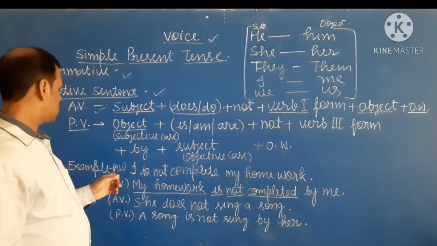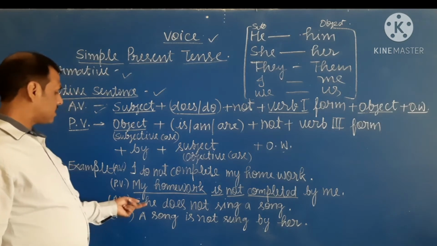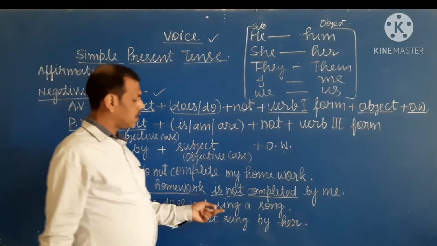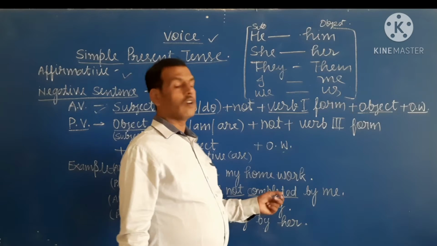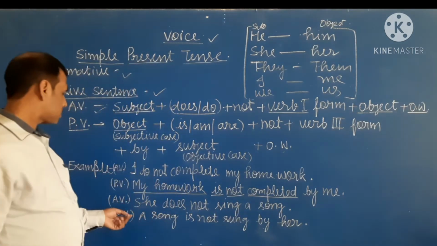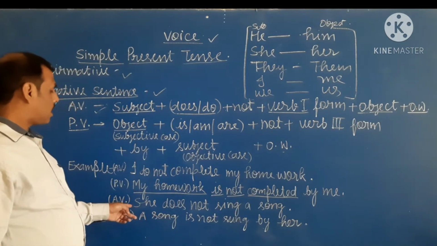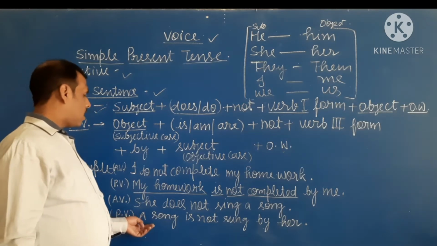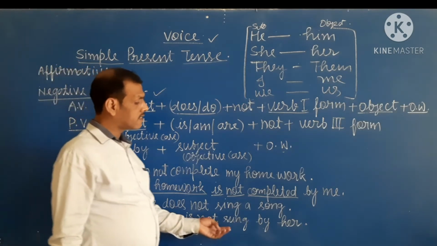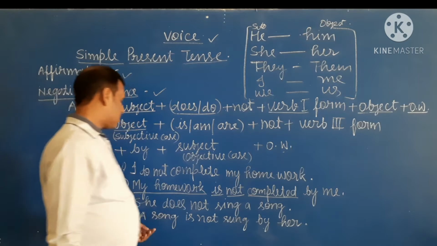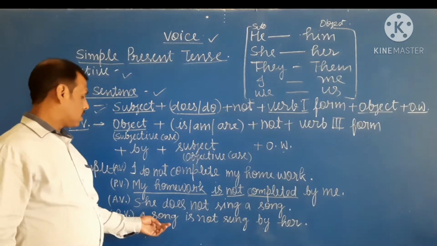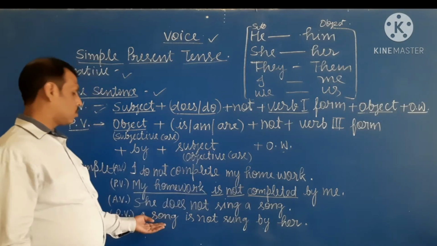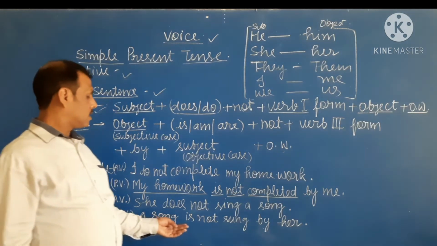Okay student? Now the second sentence is: she does not sing a song. The passive voice of this sentence is: a song is not sung by her. A song is the object, so we write the object.